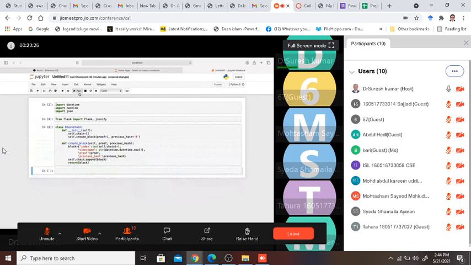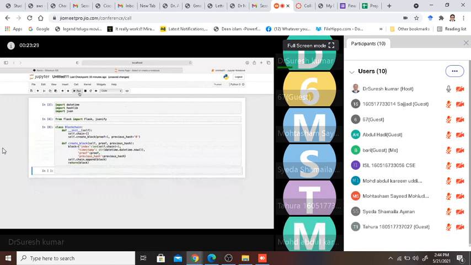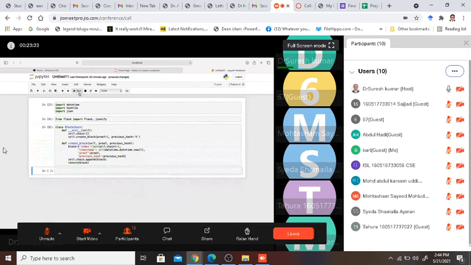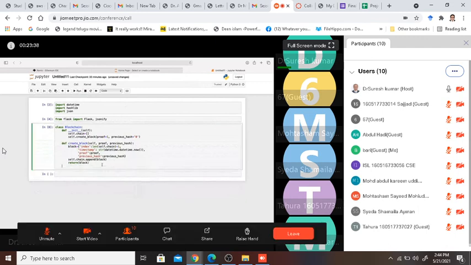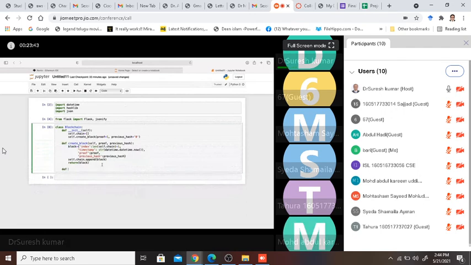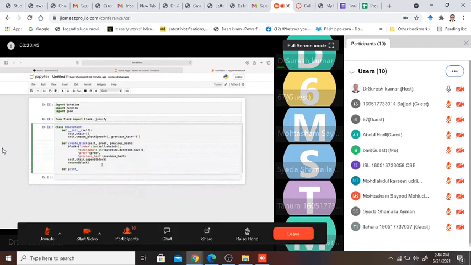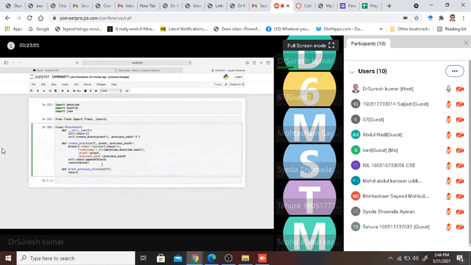Fine. Now I need to create another function to display the previous block. So I say define print previous block of self, make it conditional, and I need to return the self dot chain and this of -1.